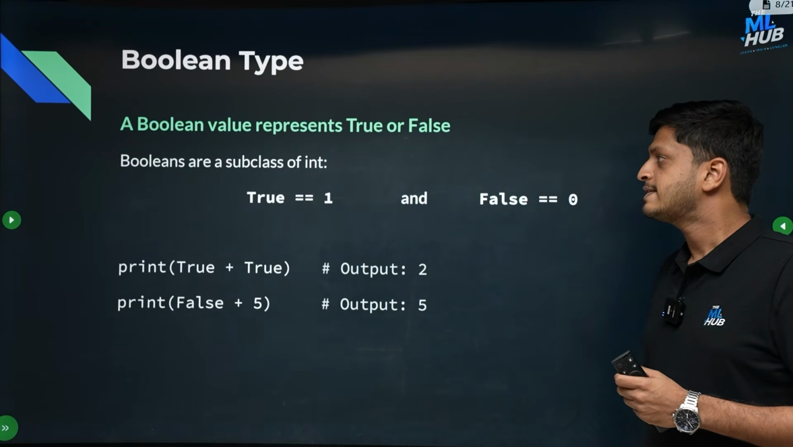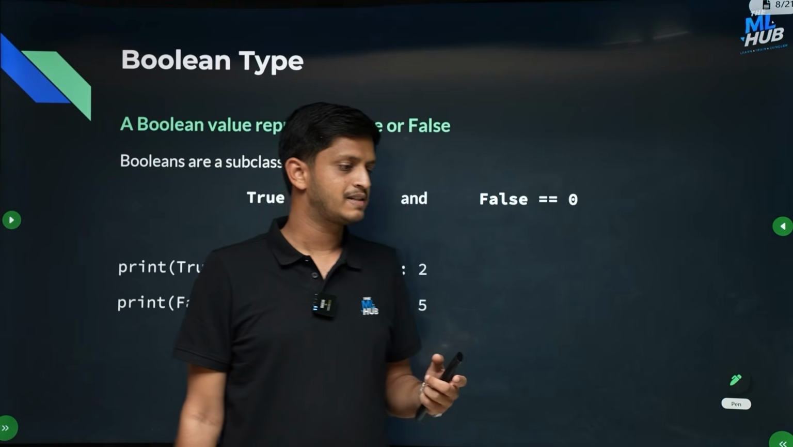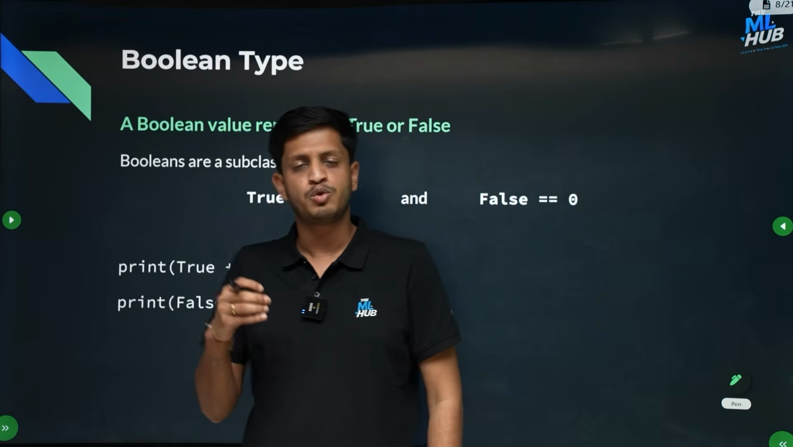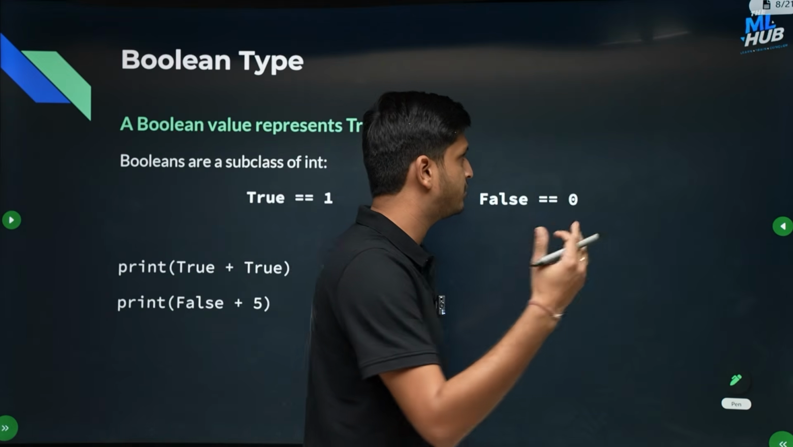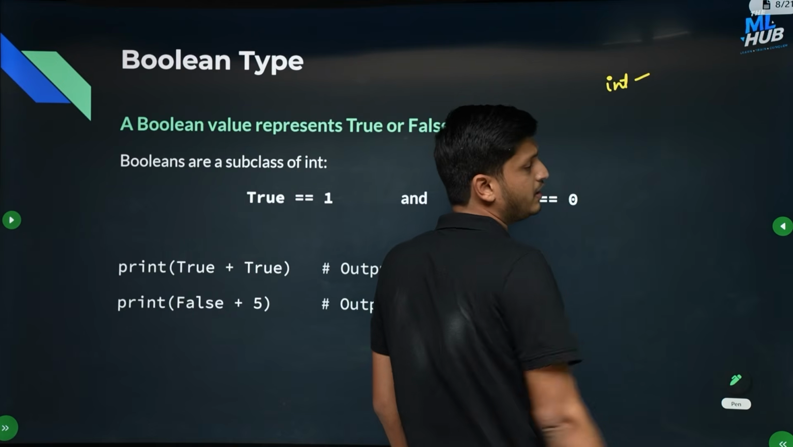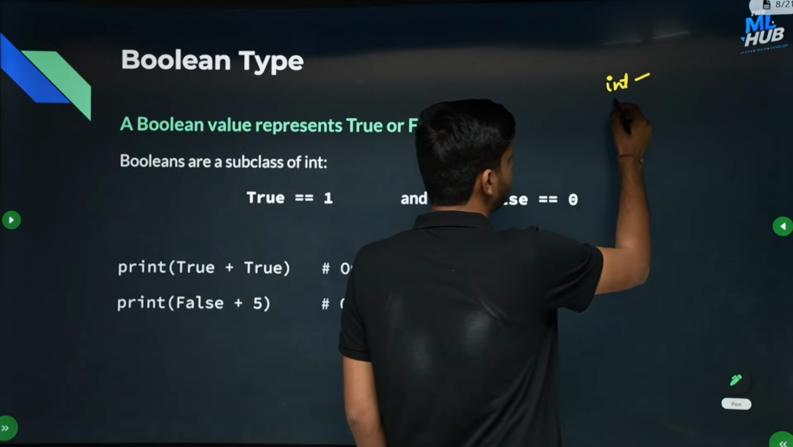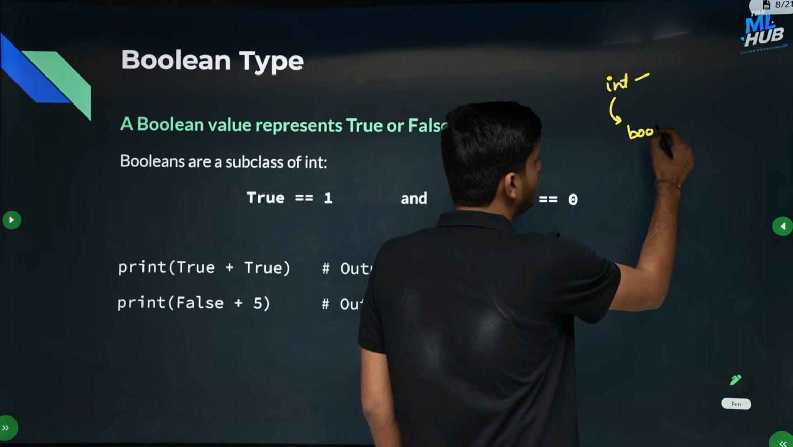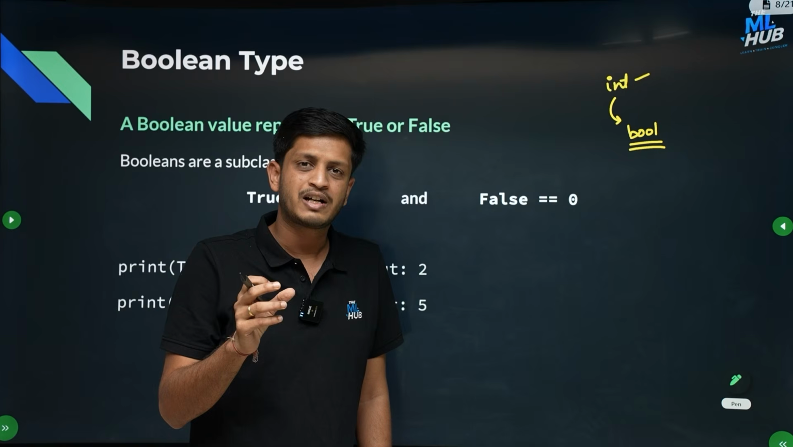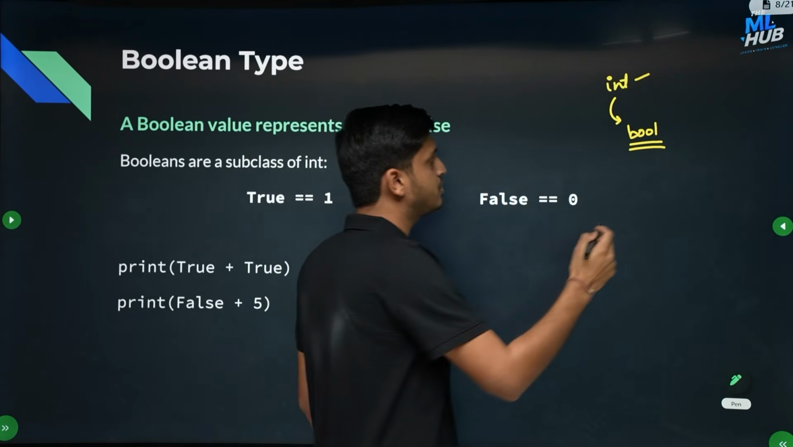Okay, Booleans actually are a subclass of int. But what does that mean? Again, we have not discussed object-oriented programming right now. Don't worry too much about the word subclass, but for now just understand that int can hold any type of integer values, whole numbers basically. So there is a subclass of it called bool. Internal implementation says that bool is also a kind of an integer only, but it is restricted to take only two values, 0 and 1.